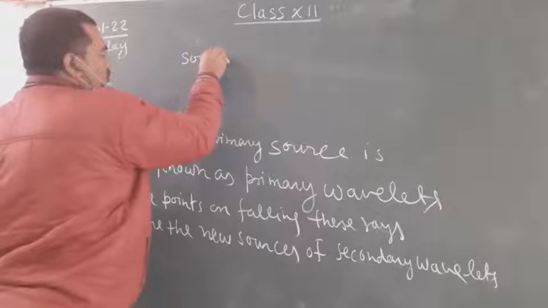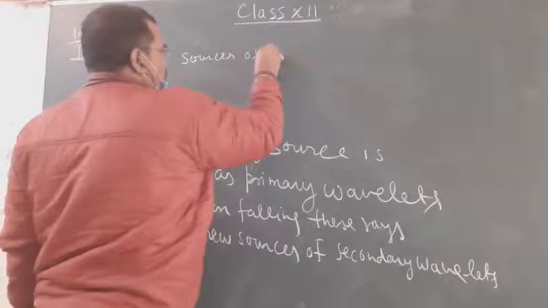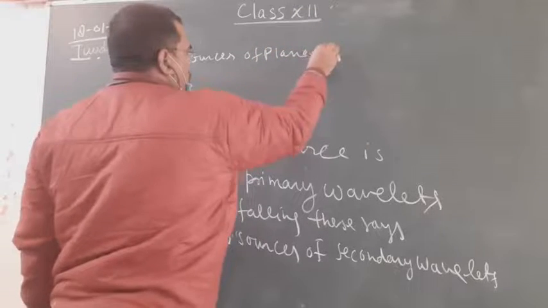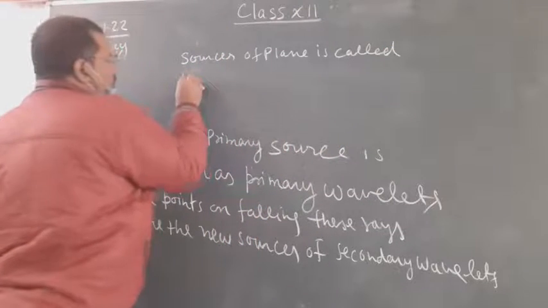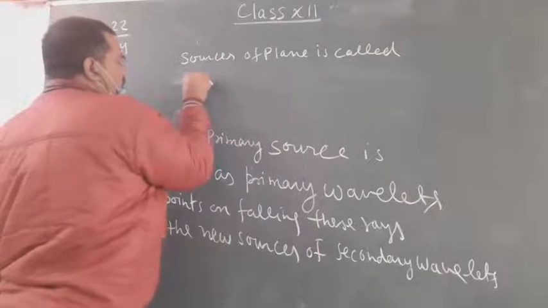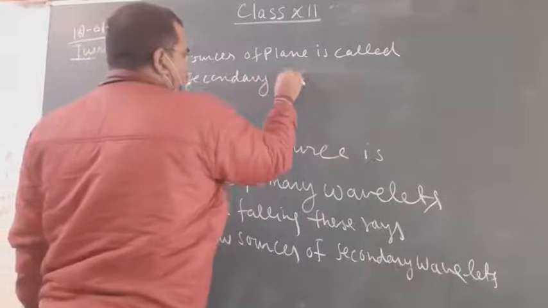Sources of pain is called secondary wavefront.